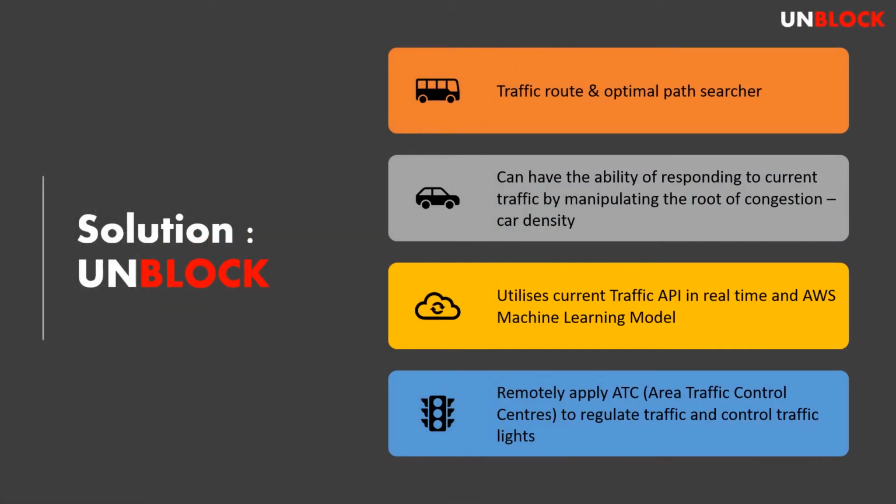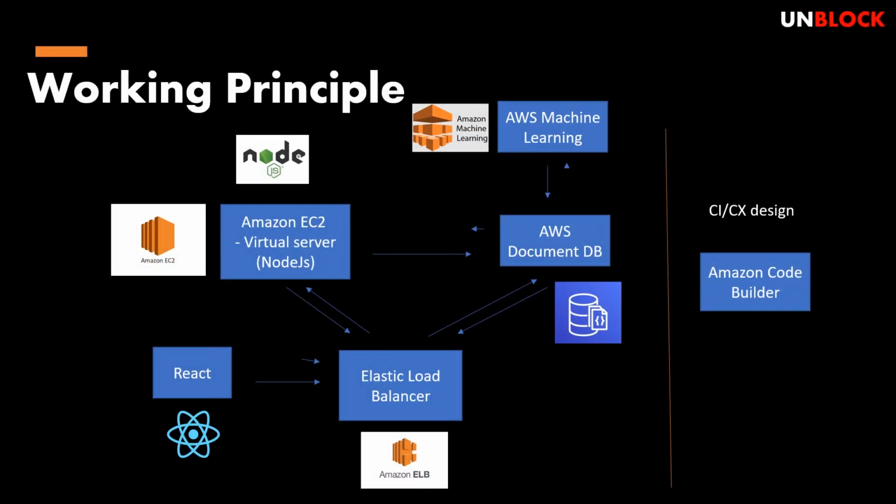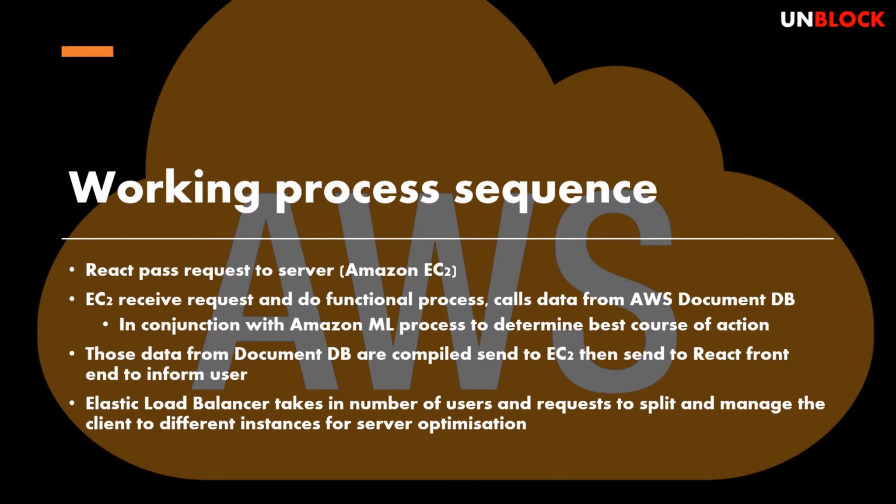Introducing Unblock, which is an optimized path searcher with embedded machine learning in order to control and regulate traffic throughout Hong Kong. For the initial deployment of Unblock, this is the current working principle that we came up with. To summarize the work process, we utilize the React frontend in order to communicate with our application that is handled by different Amazon Web Services.